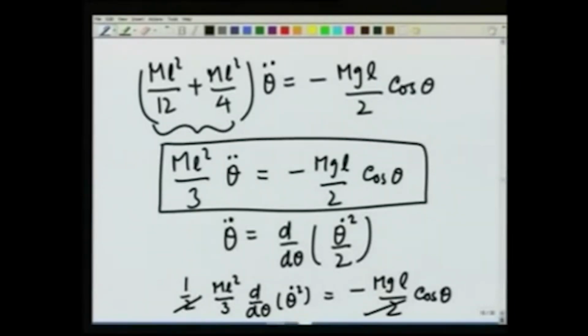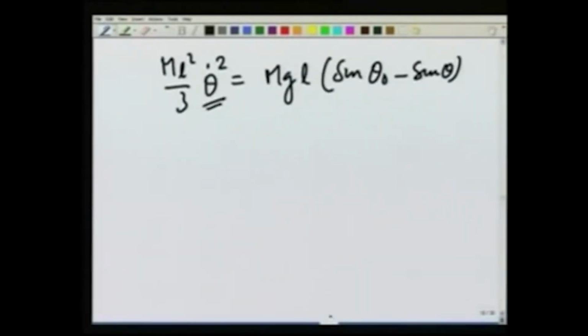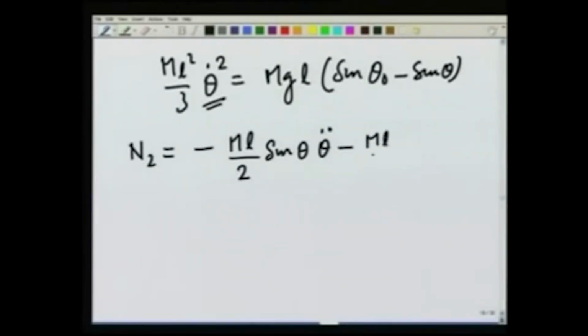Let us go to the expression for N2. N2 was equal to minus mL over 2 sine theta, theta double dot, minus mL over 2 cosine theta, theta dot squared.